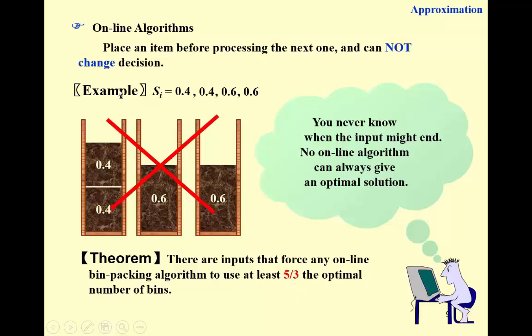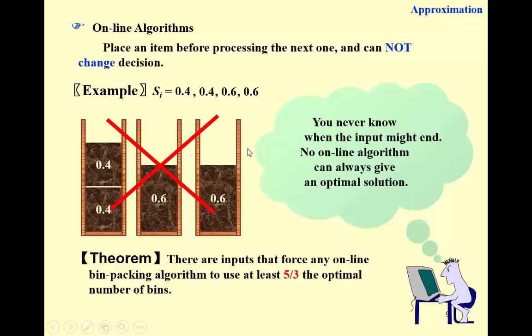And there are actually more online algorithms, like the worst fit instead of the best fit. And that is to pack in the bin that has the largest remaining space instead of smallest remaining space. And also others like almost worst fit or any fit.